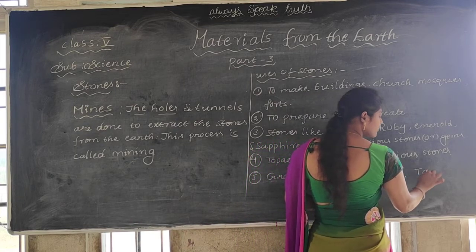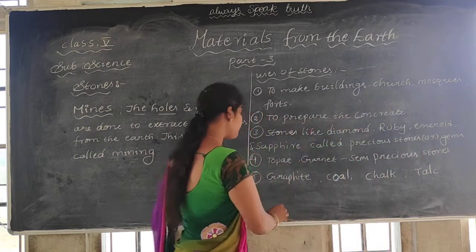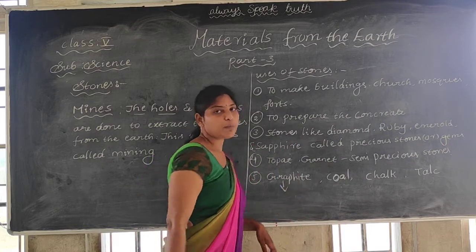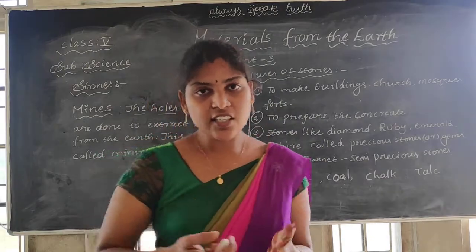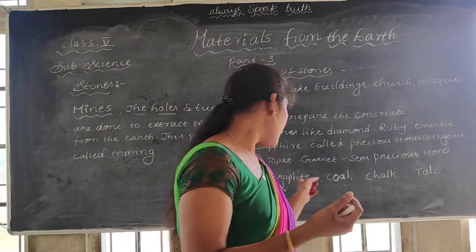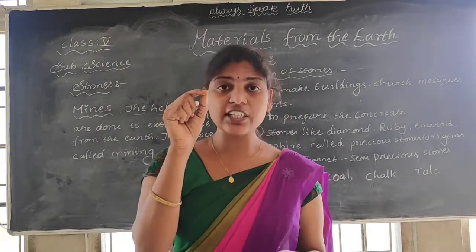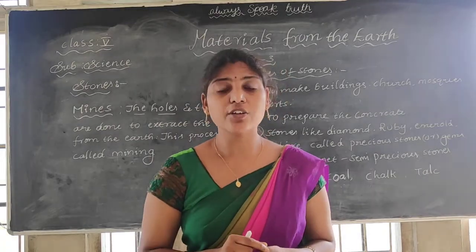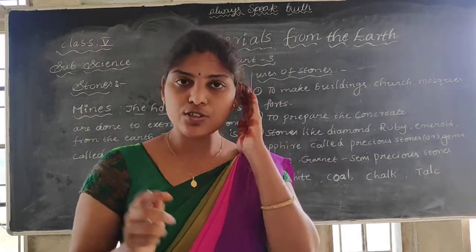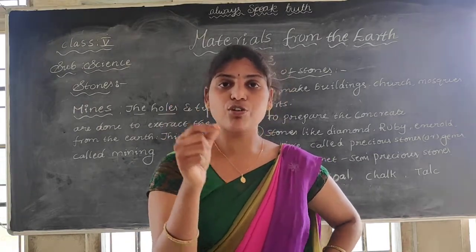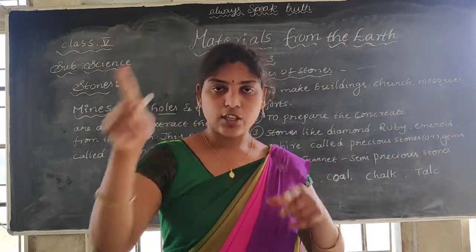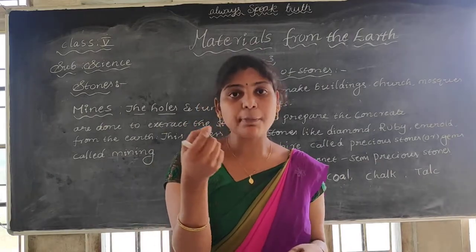and talc. So graphite, you know for what purpose we are using graphite? In pencil. Pencil, it is graphite or not? So the graphite is used for the lead of a pencil, and also we are using cells. For a TV remote, or else for the clock we are using cells, batteries.